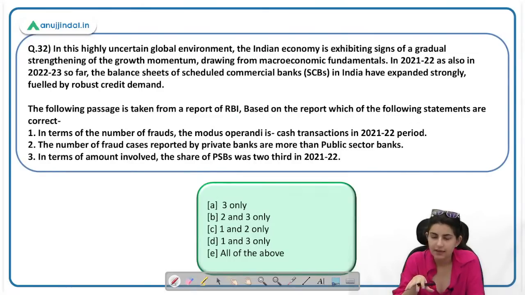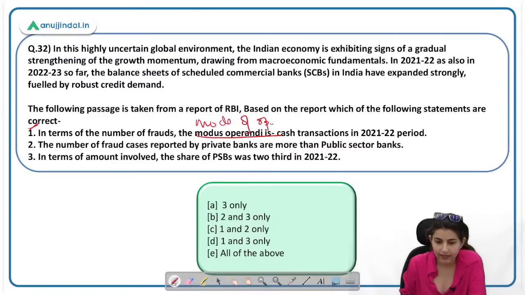And again, the same passage, you have to tell if these statements are correct or not. Here you have to tell about the correct statement. In terms of the number of frauds, the modus operandi is cash transactions. So modus operandi, what is the meaning of modus operandi? Which means the mode of operation. Mode of operation. It is card transaction and not cash transaction. Number of fraud cases reported by private banks are more than public banks. This statement is correct. The number of fraud cases की बात हो रही है.